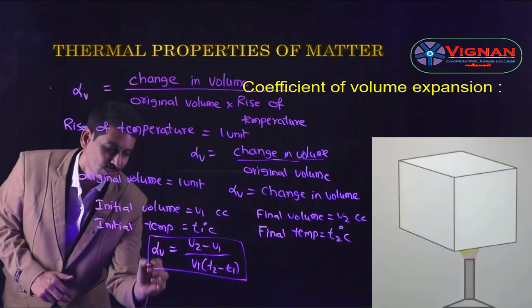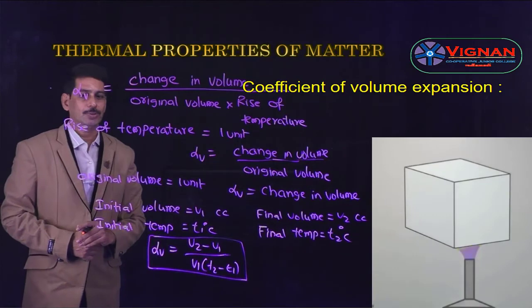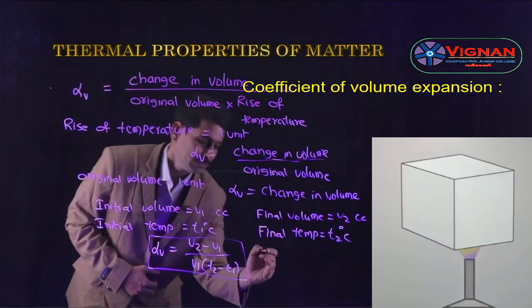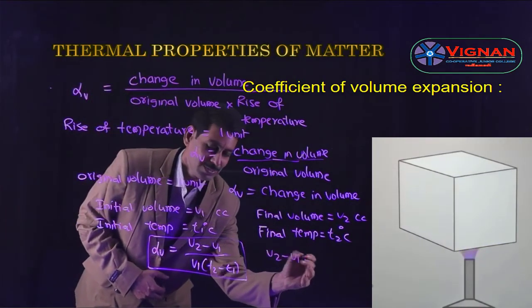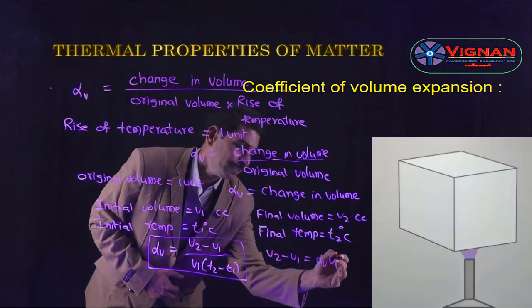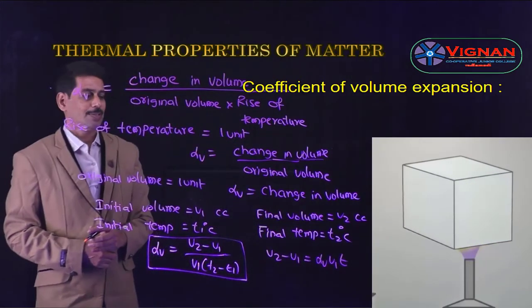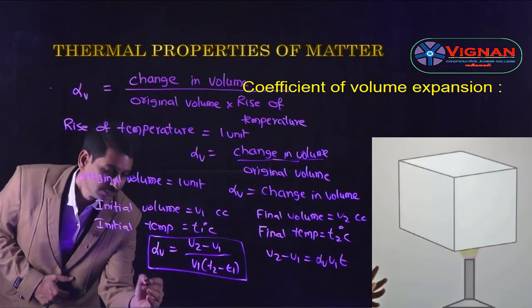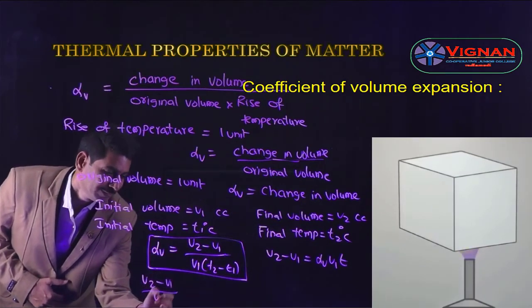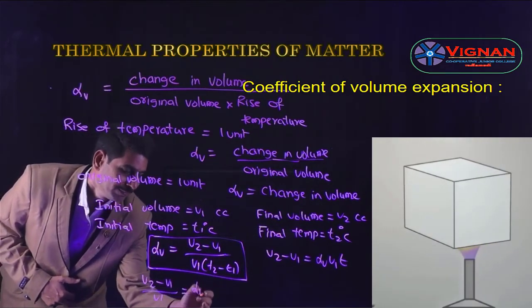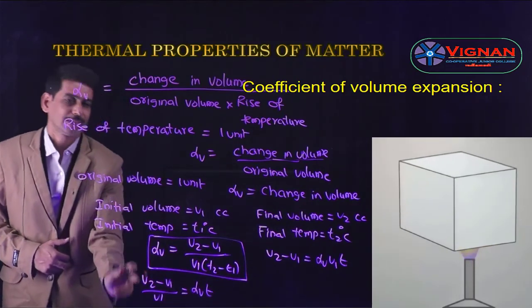So this is the formula for alpha V. Alpha V is equal to (V2 minus V1) by V1 into (T2 minus T1), and from this we get V2 minus V1 is equal to alpha V V1 into T, if we consider T2 minus T1 as T, and (V2 minus V1) by V1 is equal to alpha V into T. So this is nothing but the fractional change in volume.